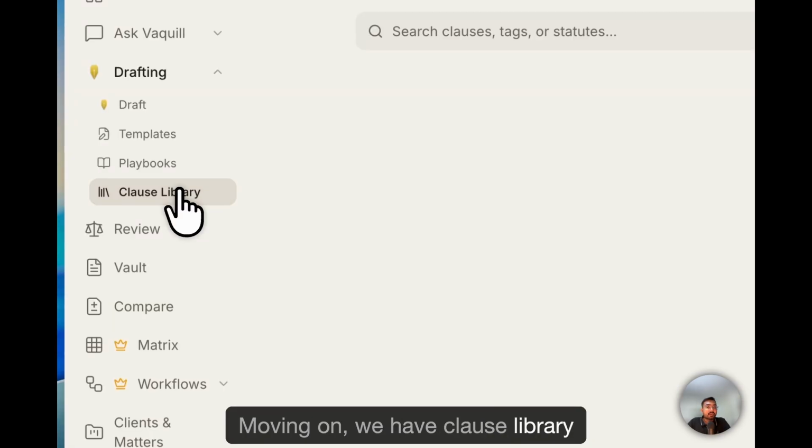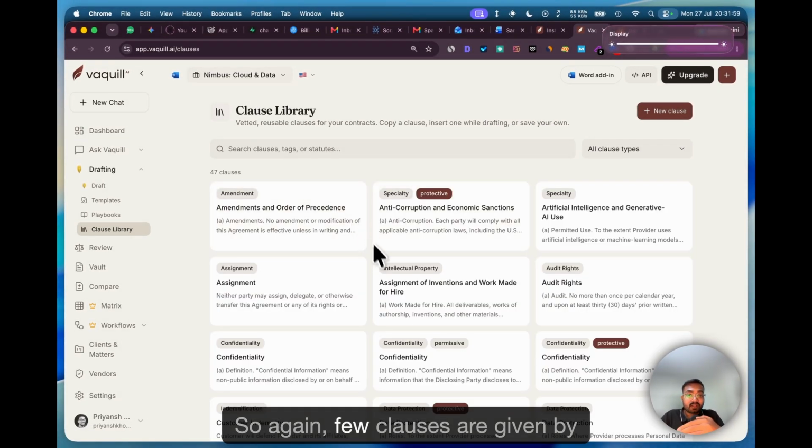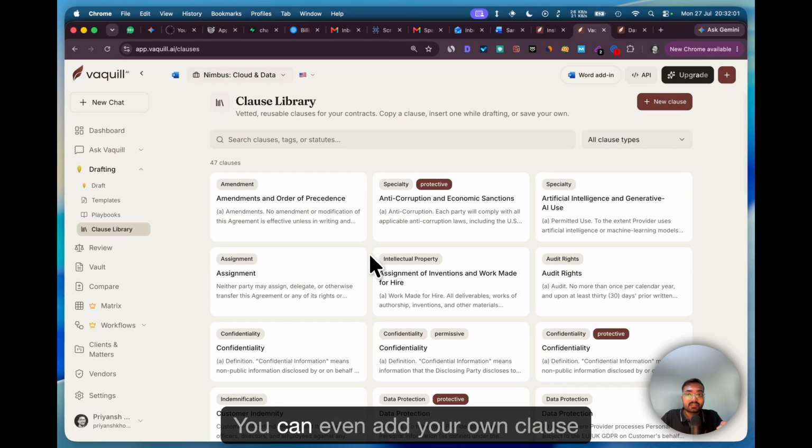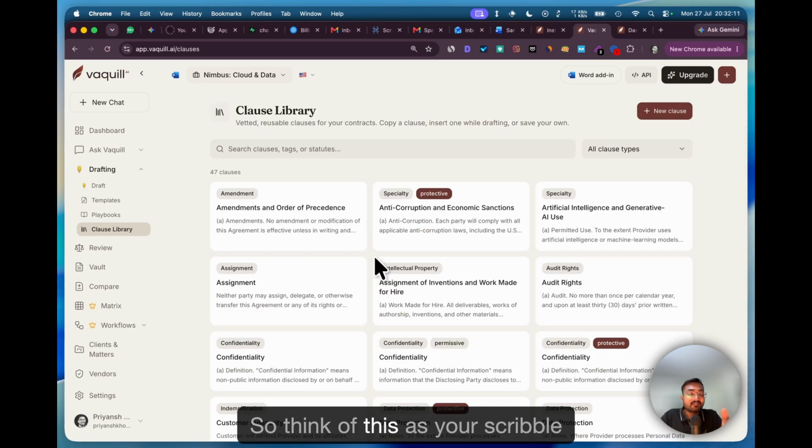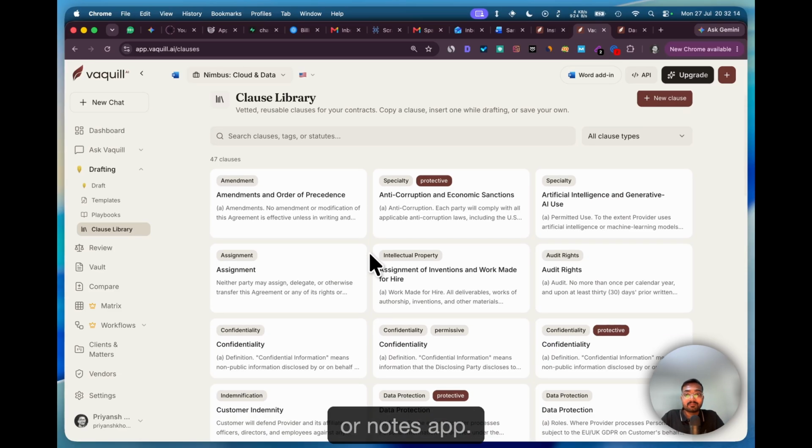Moving on, we have clause library as well. So again, a few clauses are given by us. You can even add your own clause. So you are able to add clauses inside the draft proactively and very easily, instead of copy pasting from your notes. So think of this as your Scribble or Notes app.